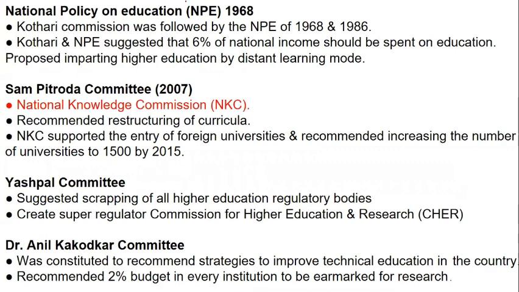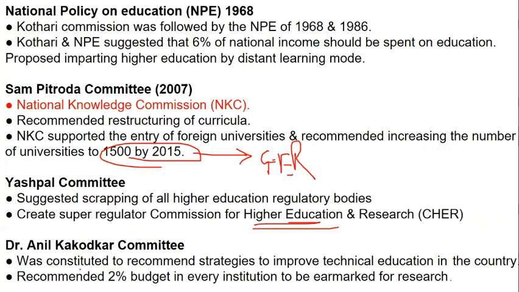It also supported the entry of foreign universities and recommended increasing the number of universities to 1,500 by the year 2015. And with this reference only, we have to focus on the gross enrollment ratio. The Yashpal Committee suggested scrapping all higher education bodies and creating a super body, in the form of the Commission for Higher Education and Research. The Dr. Anil Kakodkar Committee also recommended 2% of the budget of every institution to be used for research purposes, and recommended strategies to improve technical education in the country.